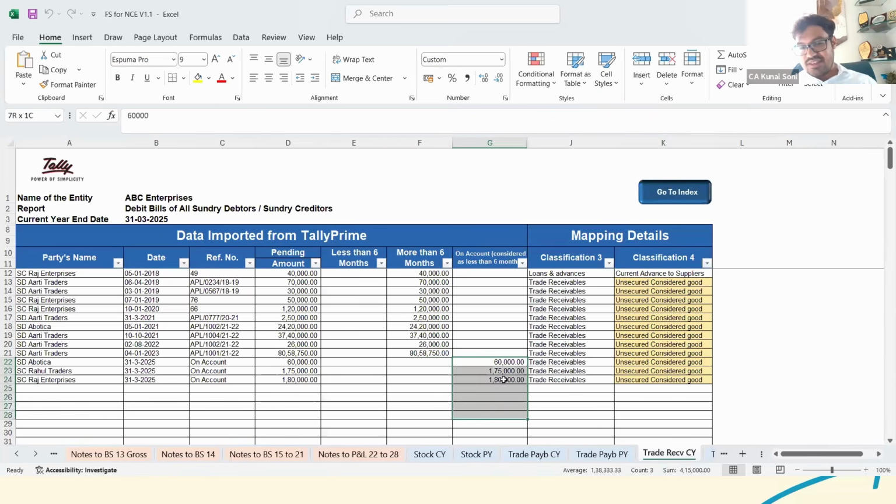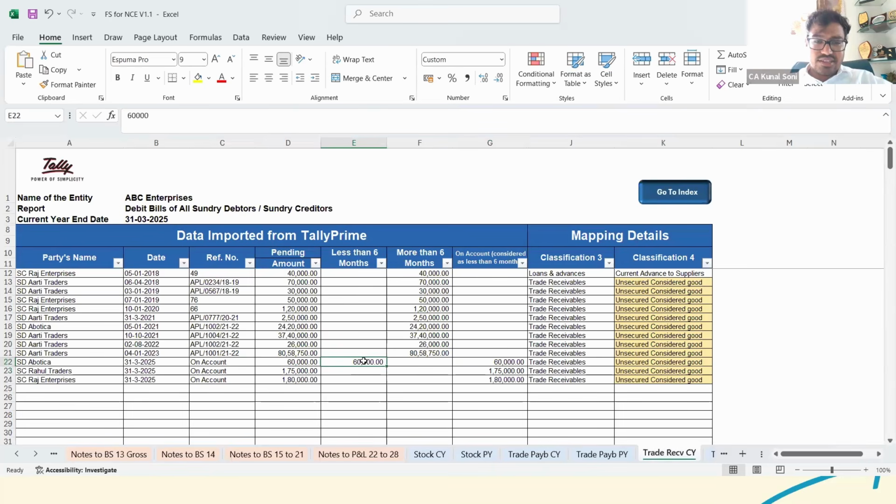Now what you could do is there are two options. You either rectify the same in Tally itself and post that you import the updated XML file, or the second option is that you just directly update the same here, and post that in Tally you also pass the rectification entries. So let's say it is 60,000. You could just provide the segregation of the same, whether it is under more than 6 months or less than 6 months or anything.